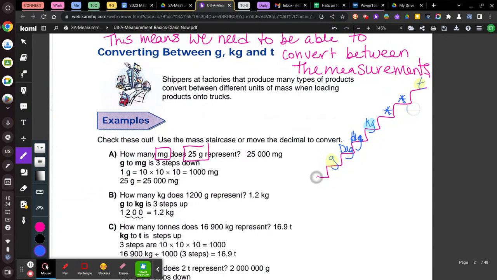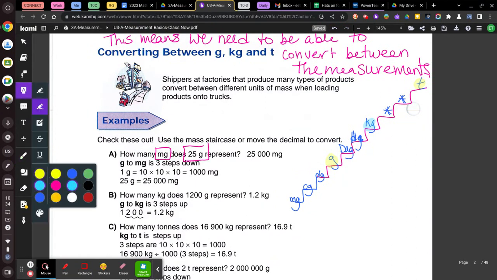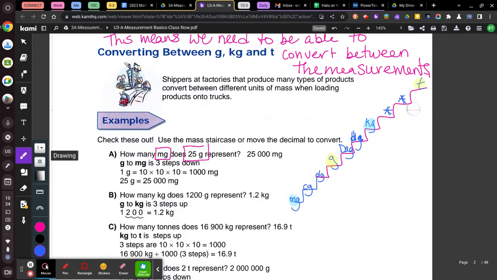So if I look down here and I've got the rest of my staircase, I've got decagram, centigram, and milligram. It wants grams to milligrams. So I'm going from the middle of my staircase right here down to the bottom. So I'm going 1, 2, 3 stairs down. The number of stairs is the number of tens, or you could remember it as the number of zeros after the digit 1. So this means you're dividing by 1,000. Or sorry, you're timesing by 1,000.